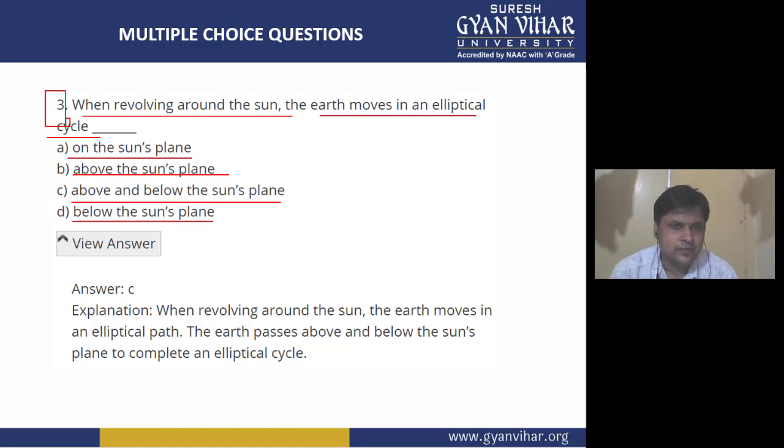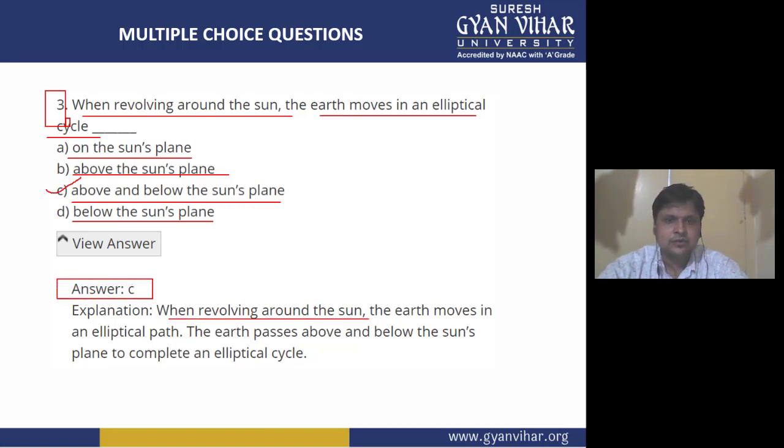So if you have not understood, the question is saying that while revolving around the sun, the earth moves in an elliptical cycle on the sun's plane, above the sun's plane, above and below the sun's plane, or below the sun's plane. So we all know when the earth moves around the sun, it makes an elliptical cycle above and below the sun's plane, above also and below also of the sun's plane. So this option C is the correct option.